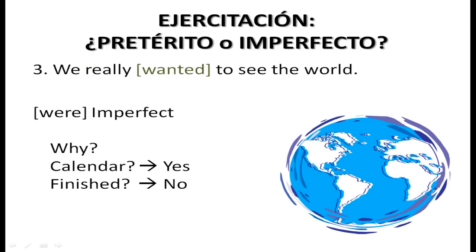We really wanted to see the world. Question 1. Can you put that in the diary? Yes. Was the action completed at the time we're referring to? Again, not really. It's a continuous action of wanting something. So we have to use the imperfect.